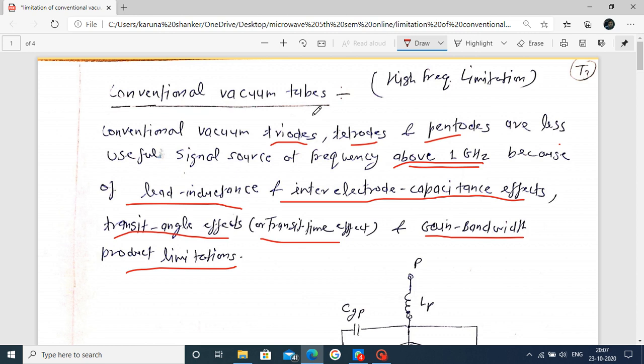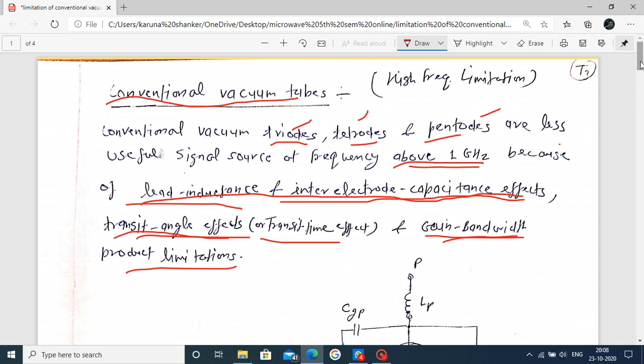If we use them above 1 gigahertz, the desired properties are not followed and efficiency decreases. At higher frequency, meaning microwave frequency, the conventional vacuum tube is not used. The reasons are the lead inductance, the inter-electrode capacitance effect, the transit angle effect, and the gain bandwidth product limitation. That's why we do not use a conventional vacuum tube. Examples are the triode, tetrode, and pentode.